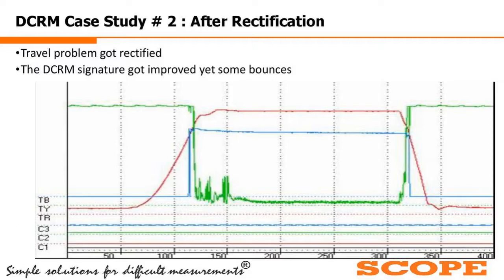So in the first shot itself, when they tested, they could find out the reason. Even with the first testing, with your experience, you can understand there is a problem in the breaker. And if you have the trend of that breaker, the initial signature taken at the time of manufacturing, then after installation of the breaker, and so on, if you have the trend of the breaker signature, this DCRM signature, then you can easily understand how good this tool could be for you.